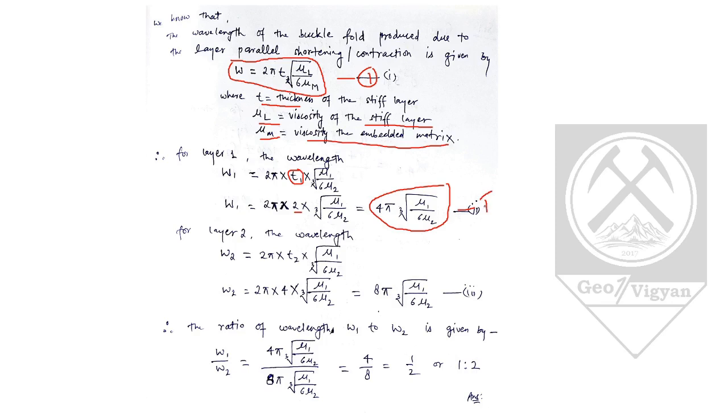So W1 comes to be 4 pi cube root of (mu1 upon 6 mu2). Similarly, for the second layer wavelength, the T2 value will change, and T2 is given as 4. So the equation we get for layer 2 is 8 pi cube root of (mu1 upon 6 mu2). We have been asked the ratio of wavelength of both the layers. So the ratio of wavelength W1 to W2 is given by W1 upon W2. On simplifying equation 2 and equation 3, the answer we get is 1:2.